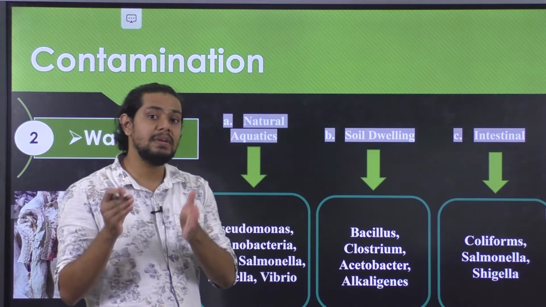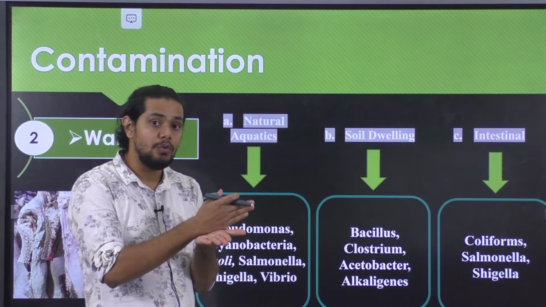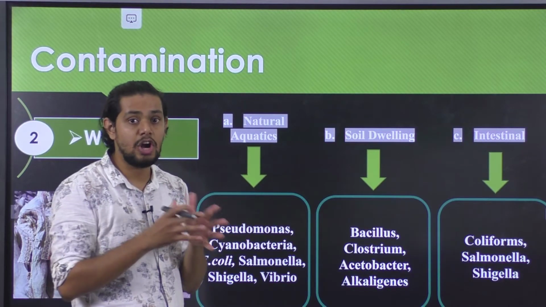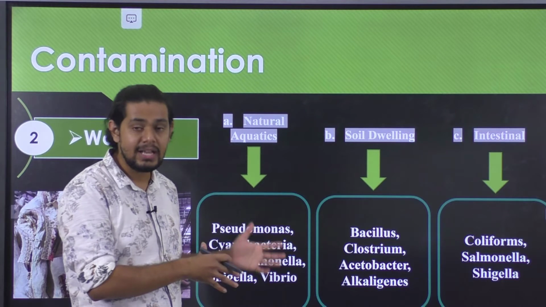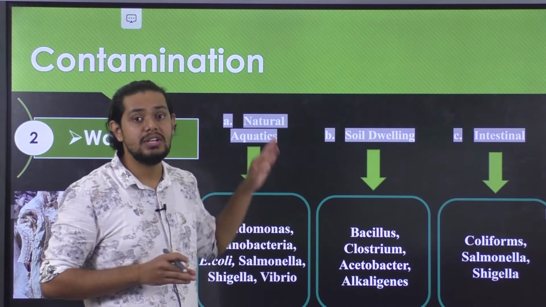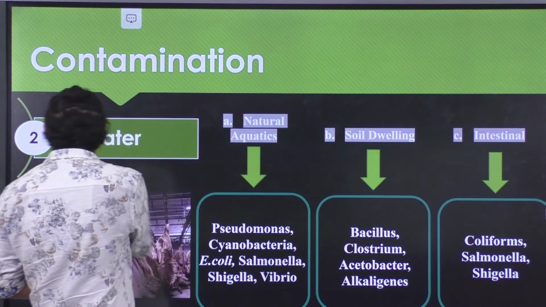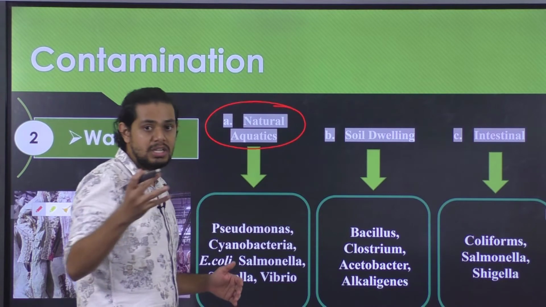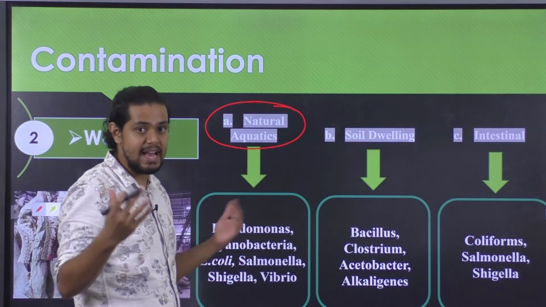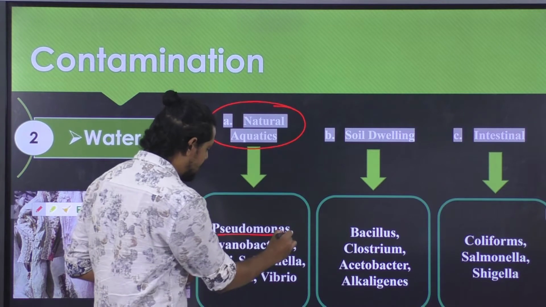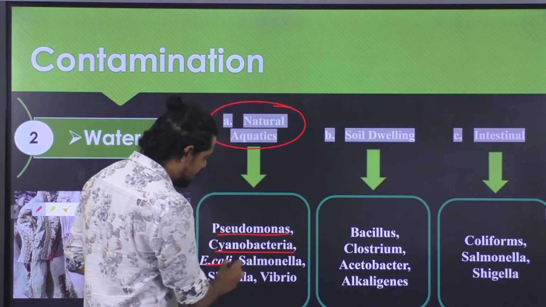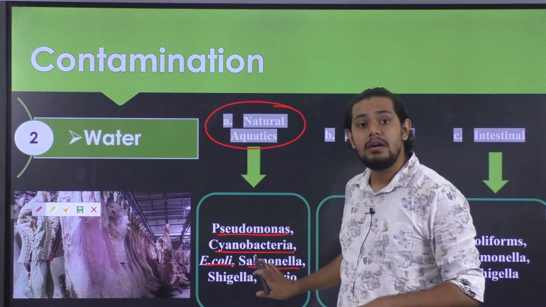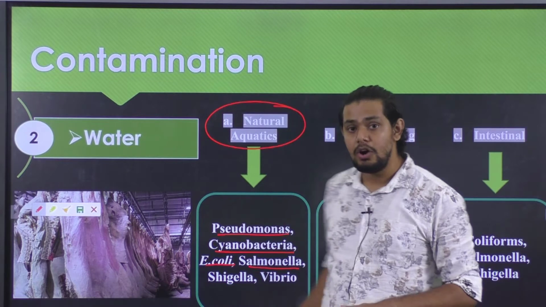If it is not properly taken care of, for example, if the water used for cleaning and sanitation of the meat equipment is not properly sterilized or chlorinated, then it might lead to different sources of contamination, which might come from the natural aquatics. The water source itself has natural microflora such as Pseudomonas, cyanobacteria, E. coli, Salmonella, Shigella as well as Vibrio. These are the natural microorganisms present in the water source.